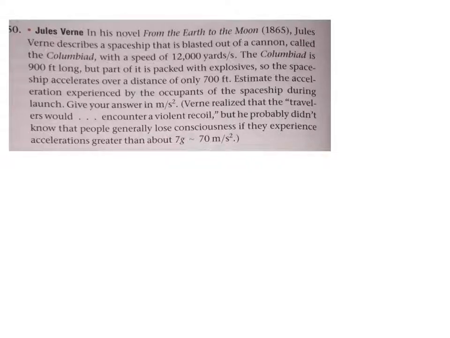Chapter 2, Number 50. Jules Verne, in his novel From the Earth to the Moon, 1863, describes a spaceship that is blasted out of a cannon called the Columbiad with a speed of 12,000 yards per second. The Columbiad is 900 feet long, but part of it is packed with explosives, so the spaceship accelerates over a distance of only 700 meters. Estimate the acceleration experienced by the occupants of the spaceship during launch. Give your answer in meters per second squared.